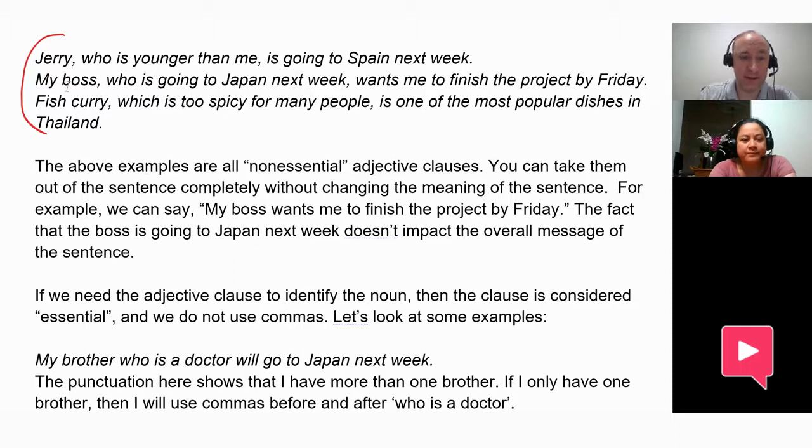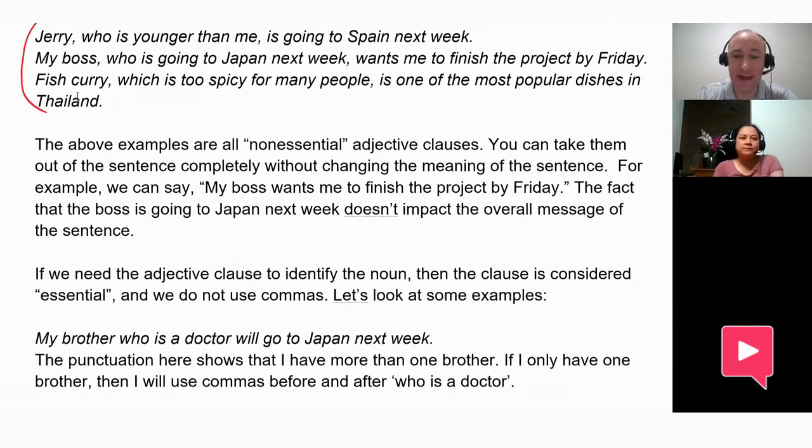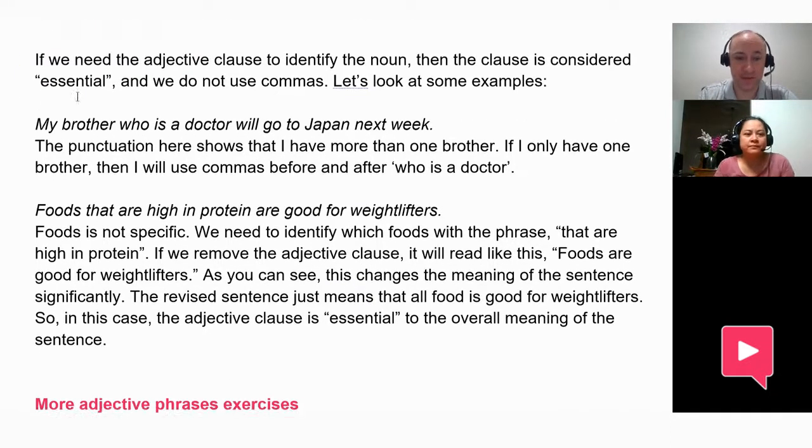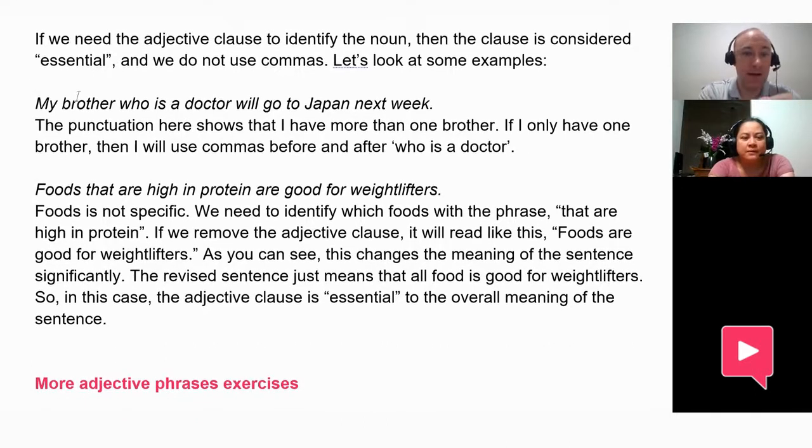This one starts with my boss. I can just say, my boss wants me to finish the project by Friday. So the who is going to Japan next week is not essential for the meaning of the sentence. Now let's look at some essential clauses. With the essential, we don't set it aside with commas, because it's important to the meaning of the sentence.